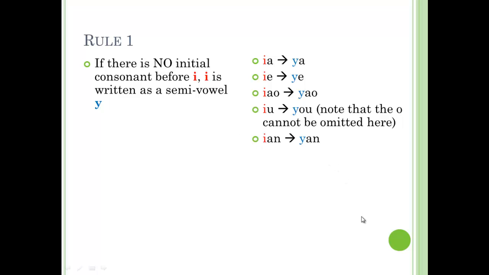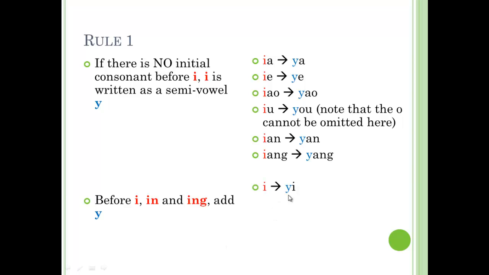Yen becomes yen. Yang, yang. Also, if you have a E, yin, or yung, without any initial, we have to add a E before. E becomes E, ing becomes ing, and yung becomes yung.